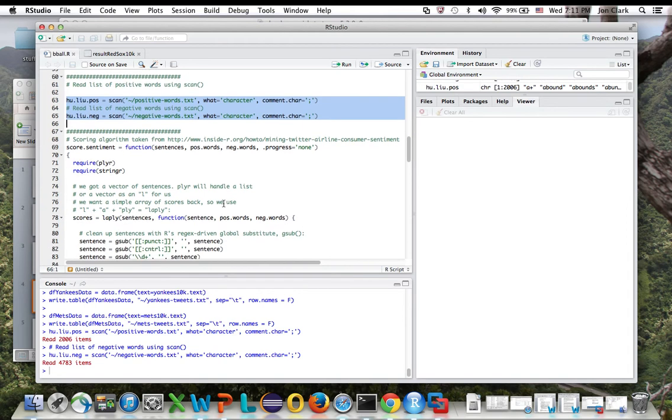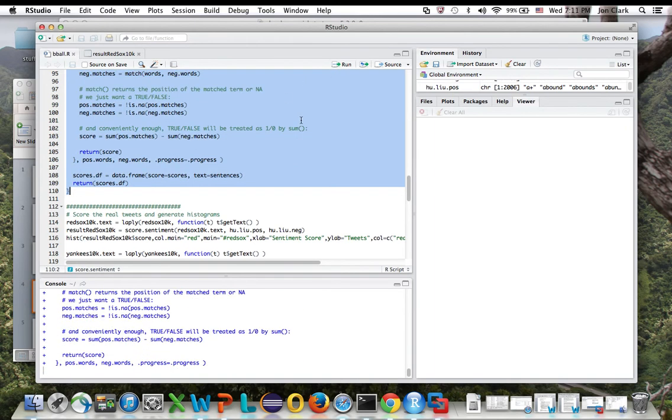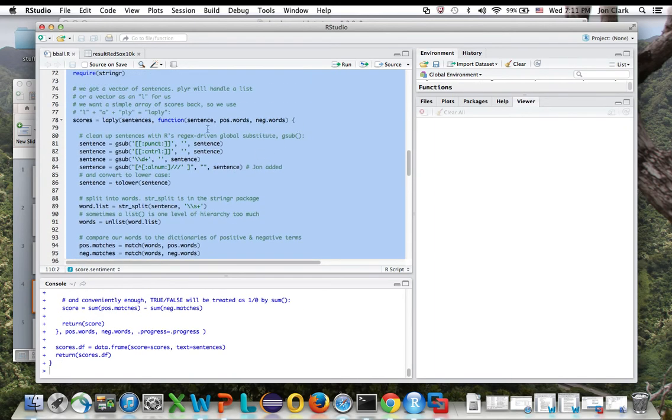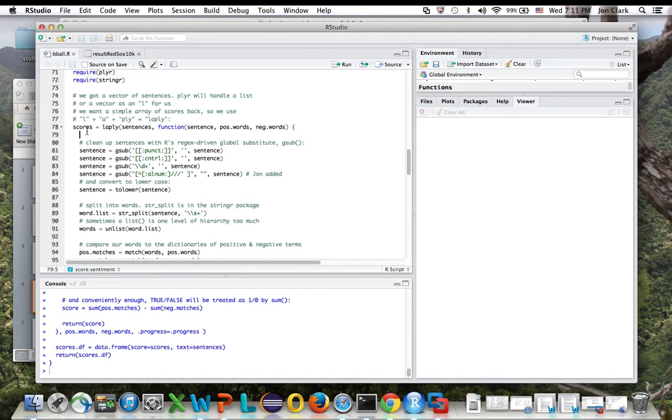The next thing we want to do is to load our scoring algorithm into the memory of R so that we can execute against it. And this was taken from the sources listed right here, Jeffrey Breen's work. And I will load that into R and run it. So I did make some adjustments here. It's not all copied. For example, I did some data scrubbing here. I noticed that whenever there were tweets with special characters in them that were not alphanumeric, it messed up this algorithm. So here you see I'm scrubbing it and making sure nothing can make it through and mess up this algorithm at all.